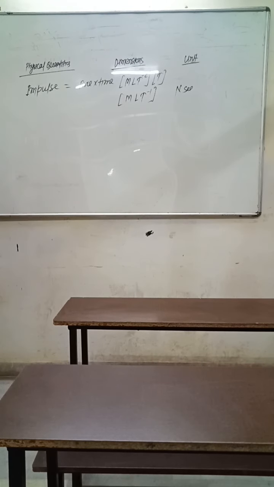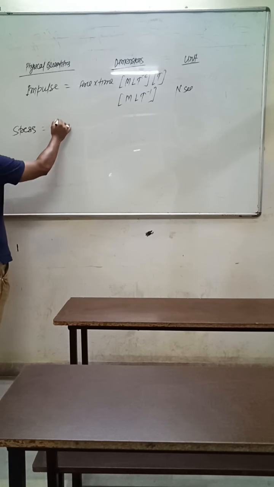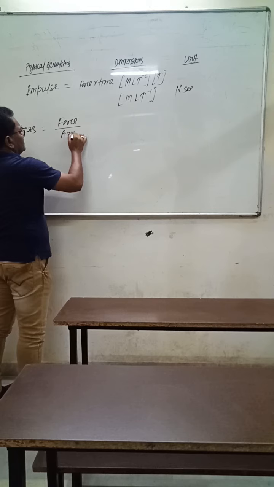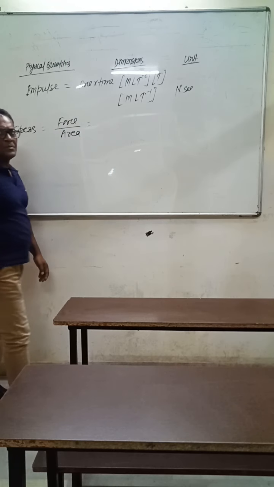Now we talk about stress. Stress equals force upon area.